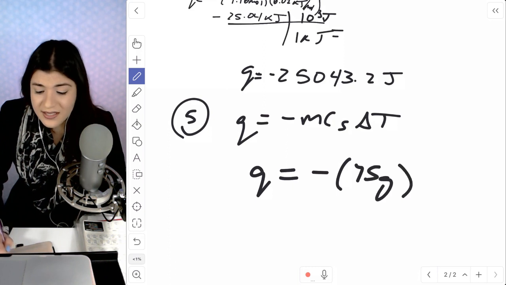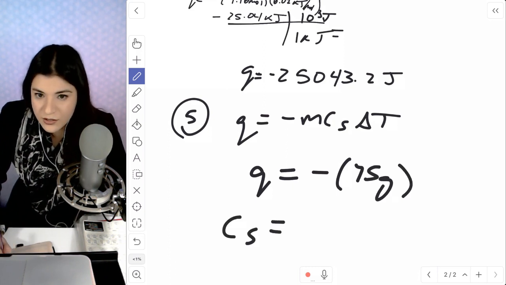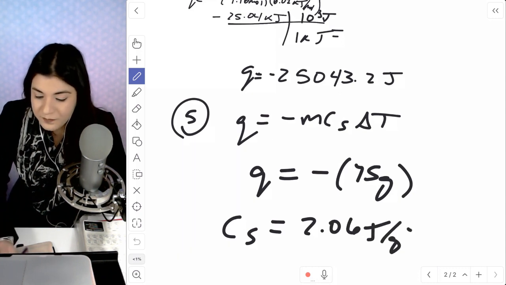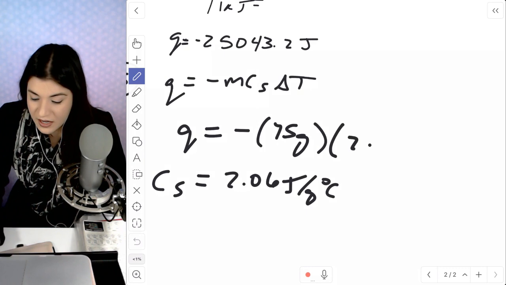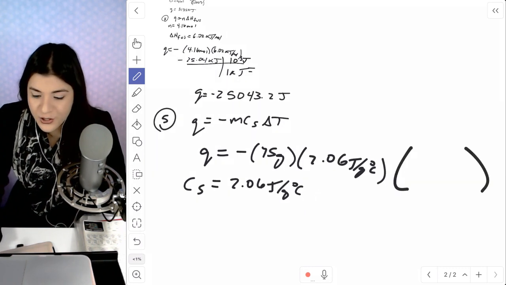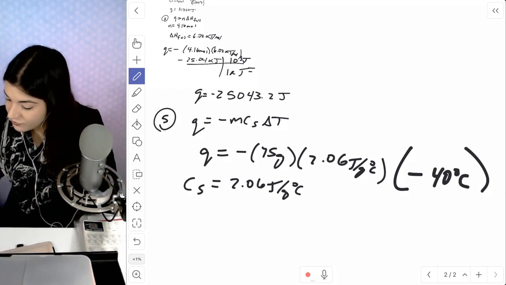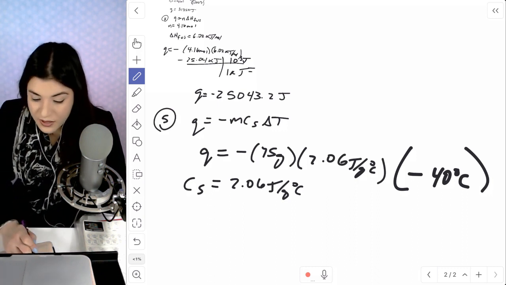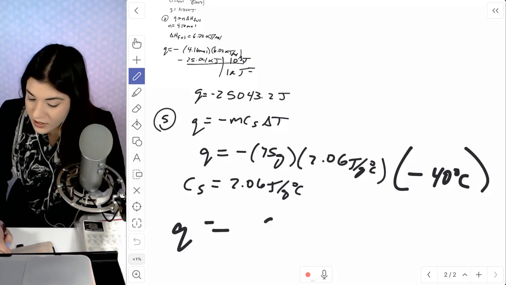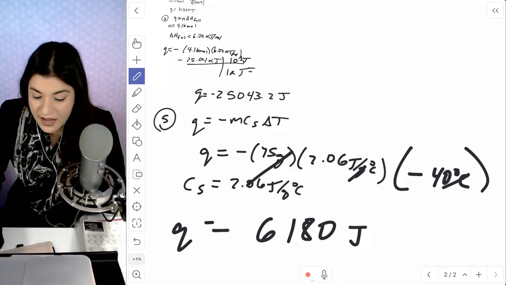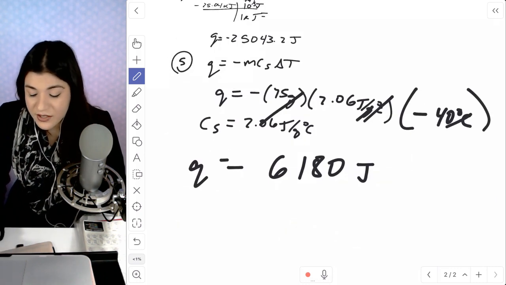Our specific heat capacity of a solid would be 2.06 joules per gram degrees Celsius. Almost done with this question. And then this is going to be times our change in temperature, which we just said was negative 40 degrees Celsius. Multiply everything out. So 40 times 2.06 times 75. This would give us 6,180 joules, since our grams would cancel, so would the Celsius. And that would be positive since these negatives also cancel.